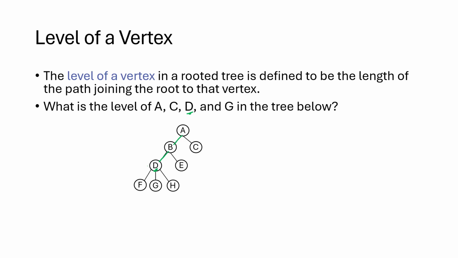And the length of that path is 2, so we say the level of the vertex D is 2. And if you want to do that for G, for example, then we need to traverse one more edge to get to G, and that means that the level of G is 3. And similarly, the level of C is 1 because it takes only one edge to go from the root to C, and the level of the root itself is 0 because it takes traversing no edge to go from the root to A. So 0, 1, 2, 3 are the levels of A, C, D, and G respectively.